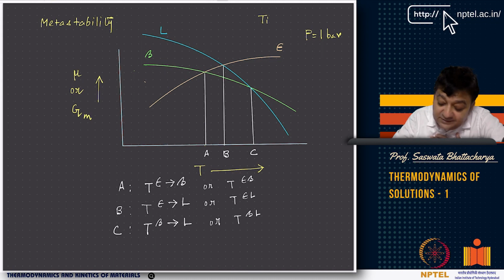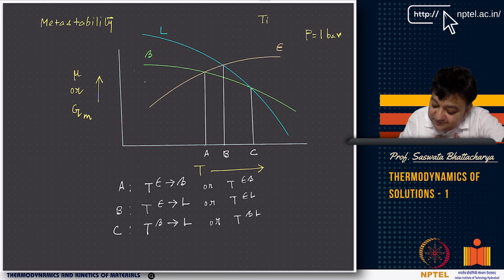And as you can see, below TA, epsilon, right? Epsilon has the lowest energy below TA. Then between A and B, that is below TB, which is the epsilon. So B is basically a very special point. So I'll come to that.